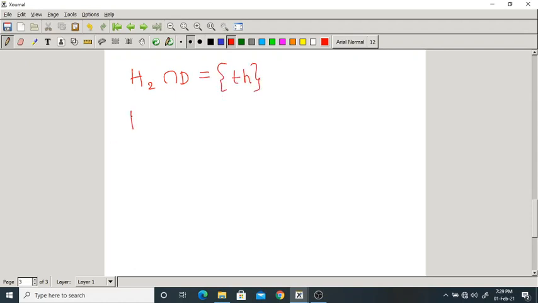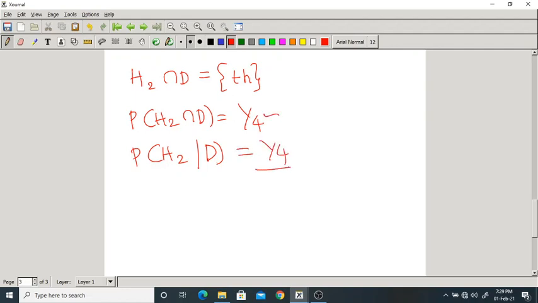Now what will be the probability of H2 intersection D? Only one element out of 4. Now what is the probability of H2 given D? This probability by probability of D, that is 1 by 2. Here also it is 1 by 2. Here we can write like this. I will summarize everything at one place.